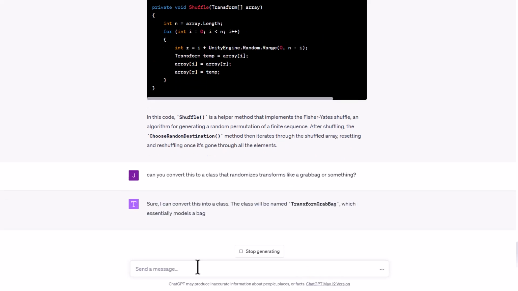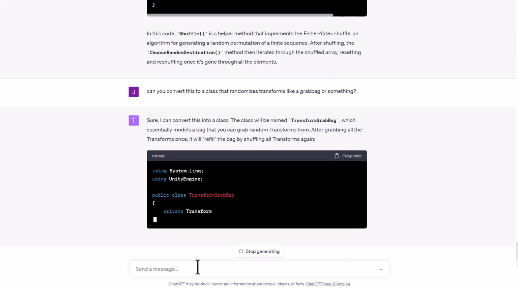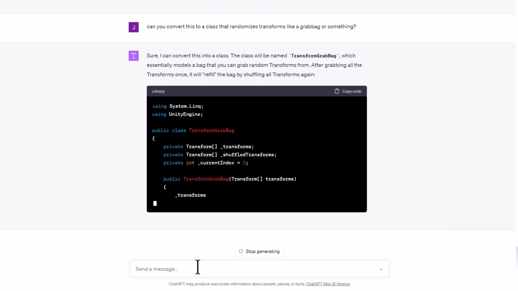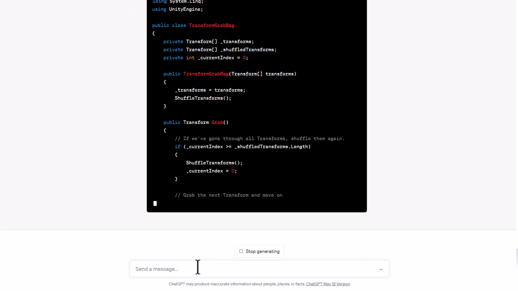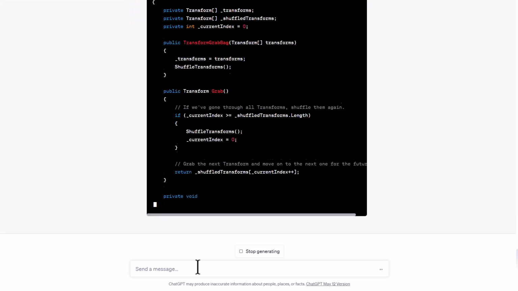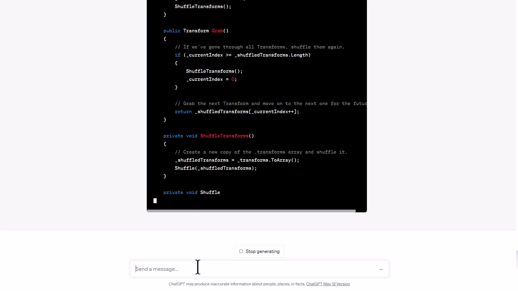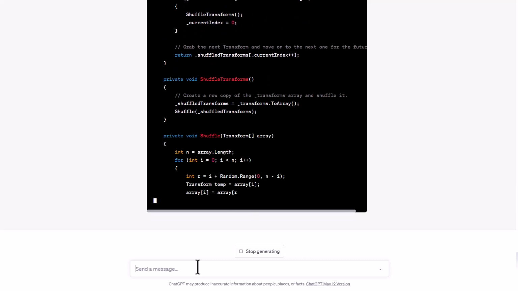Sure, I can convert it. It's going to be named TransformGrabBag. And a grab bag is just a thing where you throw a bunch of stuff in and randomly pick out items until it's empty. So that's just one of the many types of or terms for randomization systems. So here we go. We've got a TransformGrabBag that takes an array of transforms, it shuffles them, and then allows us to grab one item.